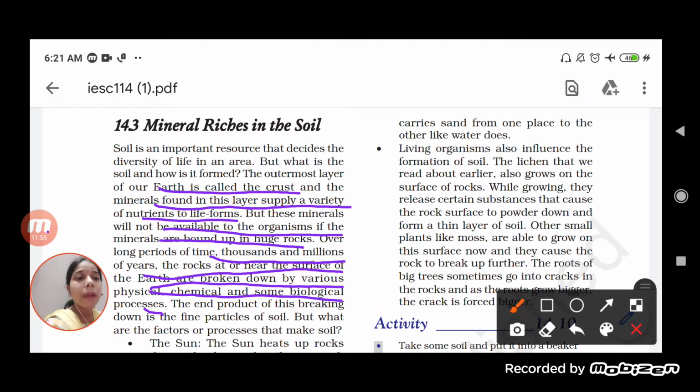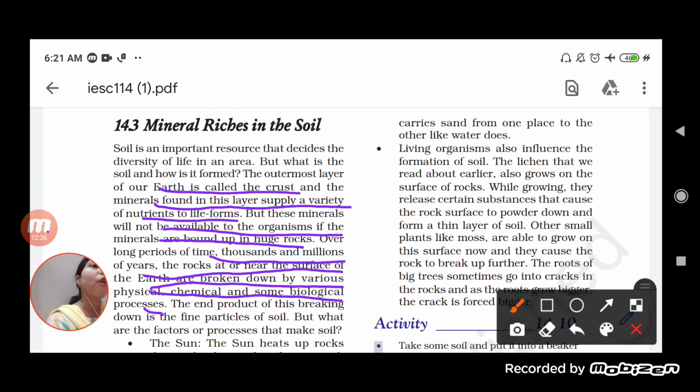So when we talk about fertile or infertile, what is fertility? It generally means that the soil must contain a lot of nutrients in it, right? And if it is infertile, it means what? It does not have humus, it does not have the proper macro or micronutrients which are necessary for the survival of the plants. Okay, so how is soil formed? The question arises of how soil is formed.